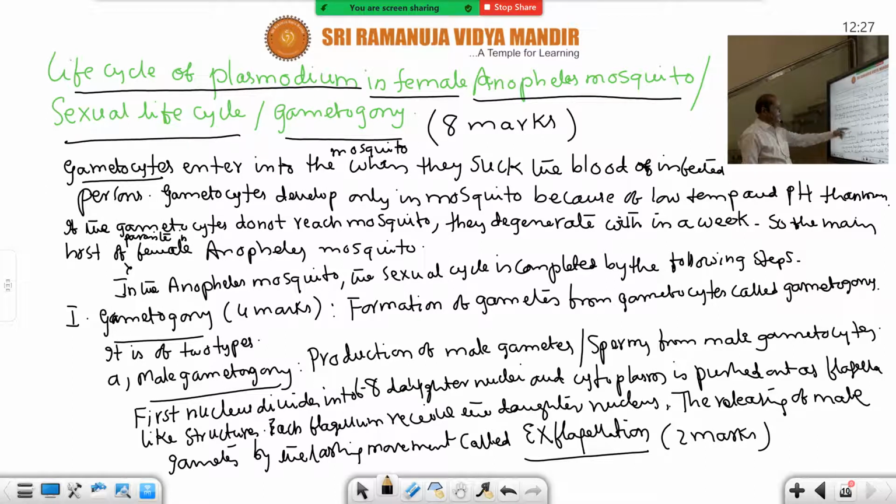In gametogeny, 4 marks, and a 2 marks question also comes. What is exflagellation? Formation of male gametes and release of male gametes by lashing movements is called exflagellation. So this male gametogeny is completed.